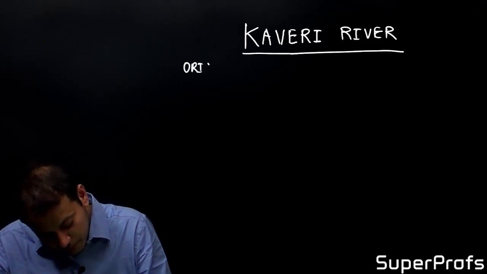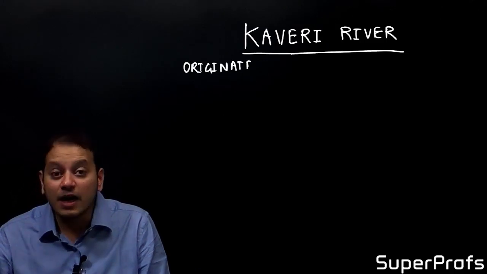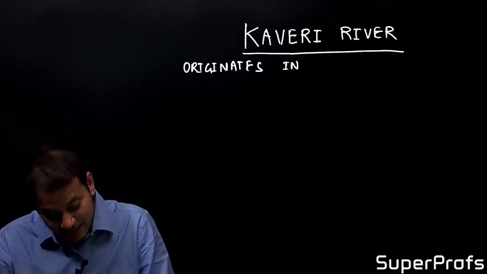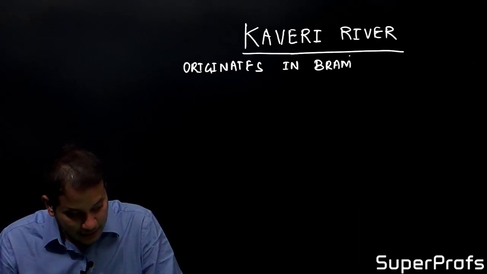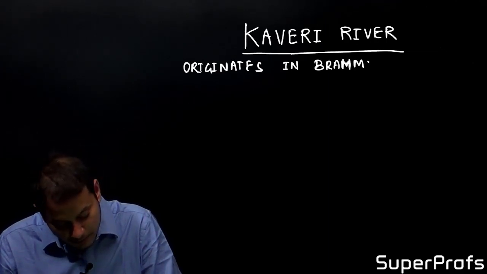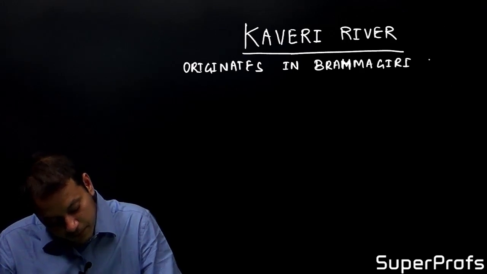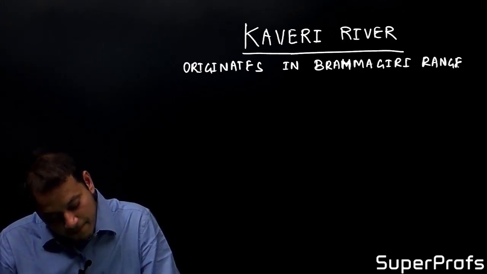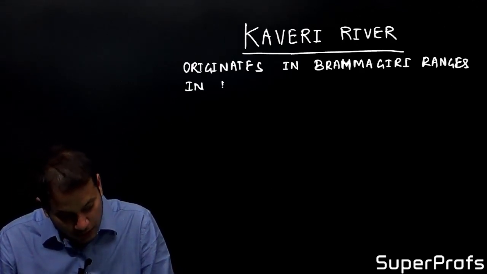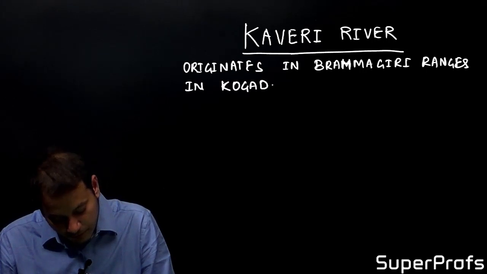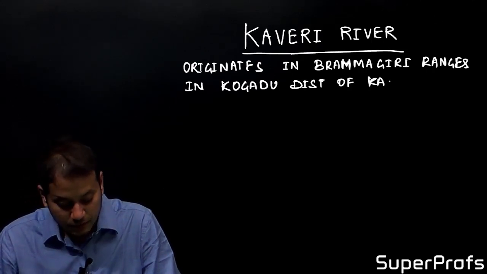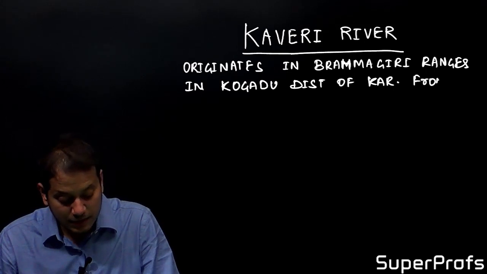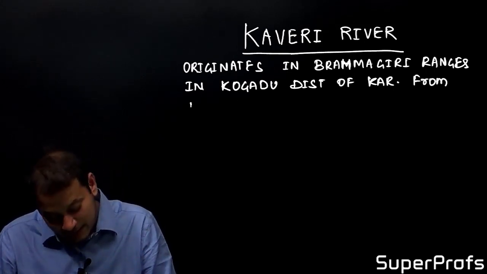So, river Kaveri originates in the Brahmagiri ranges, in the Kodagu district of Karnataka, from a sacred lake known as Tal Kaveri.